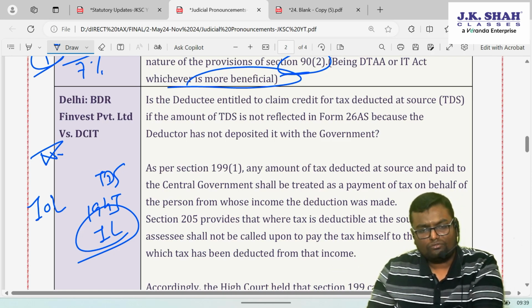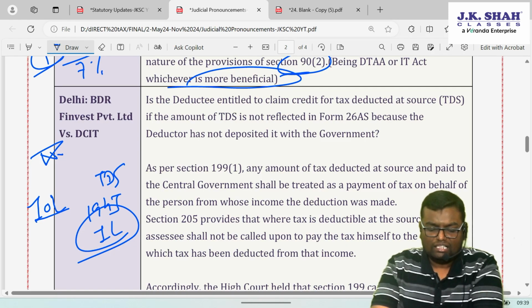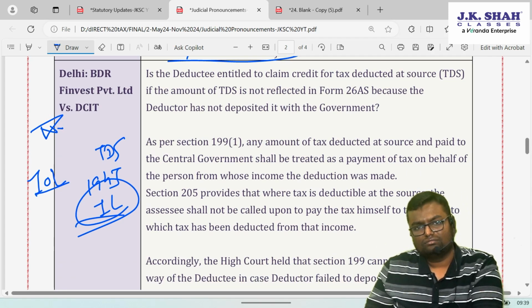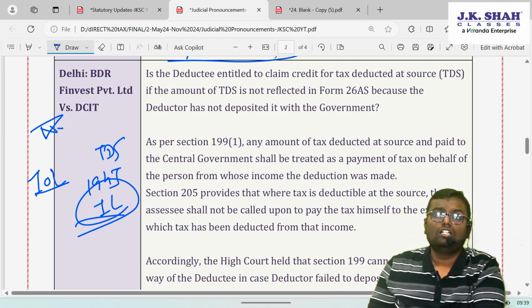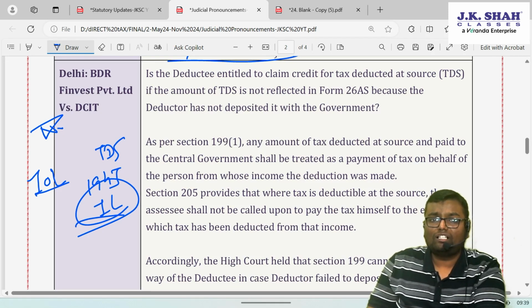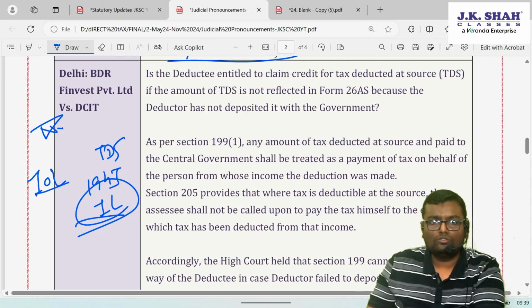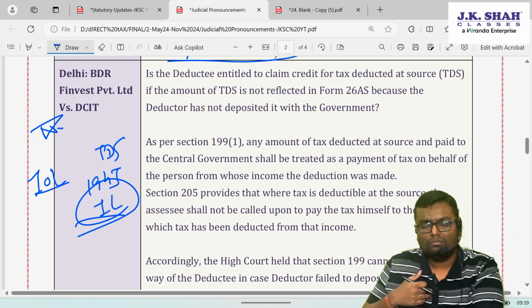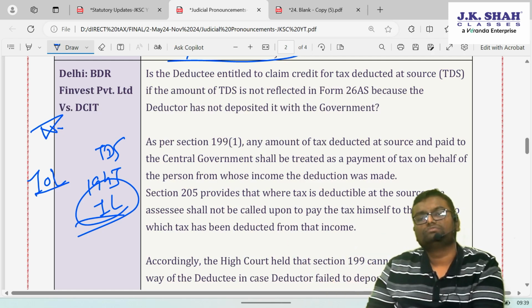I filed my return of income. I disclosed 10 lakh rupees of income on gross basis, and that 1 lakh rupee of TDS which is deducted, I deducted it from my tax payable and I filed my return. But unfortunately that deductor has not deposited the TDS to government, and so that much TDS is not reflected in my form number 26AS. I hope you understand, form 26AS is a form wherein all my TDS are reflected, which are deposited by deductor, of which credit is given to me.